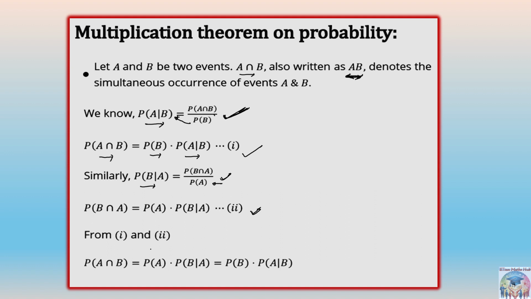Now these both are the same thing. Whether you are finding out A intersection B or B intersection A, in both cases you will be getting the same region. So if it is the same, then these will be equal. The probability of A intersection B will be equal to the product of probability of A into probability of B given A, or probability of B into probability of A given B. This is the multiplication theorem we generally use. Now there is a question related to this, so let's take that question quickly.